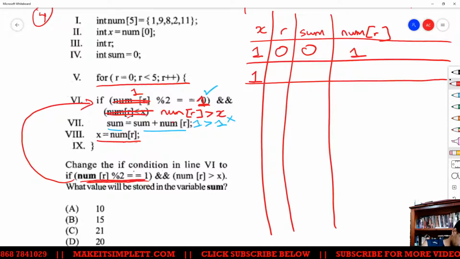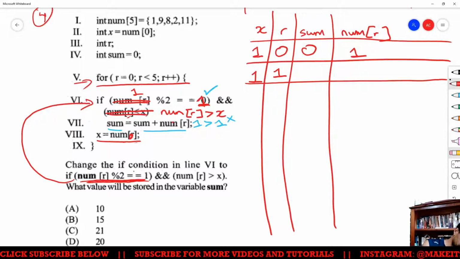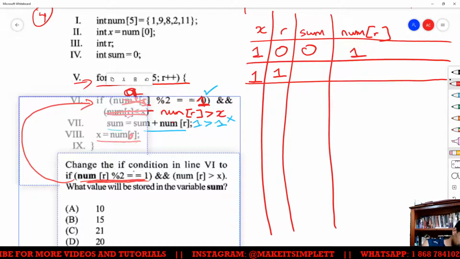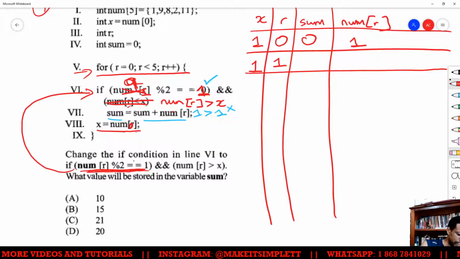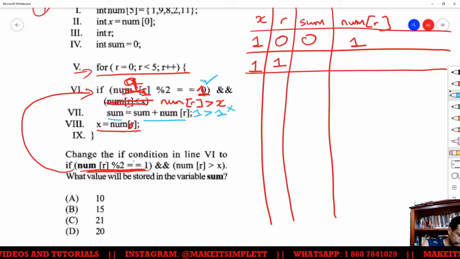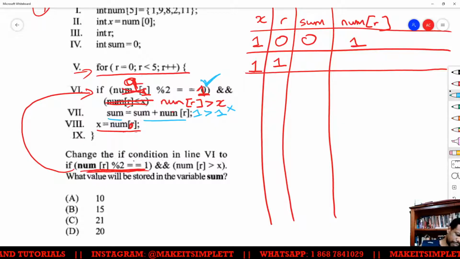Alright, so this here is going to be location 0 still. It never went up. Alright, good. So x is 1, right? So now we go back up to our loop, and r is going to change to 1. So now we're dealing with num r at location 1. What is that location 1? It is the number 9. So we're dealing with the number 9. Is 9 mod 2 — do you get a remainder of 1? Yes, so we do get a 1.